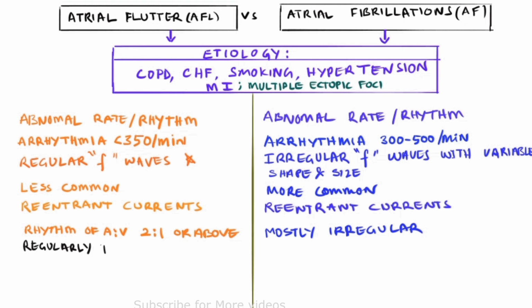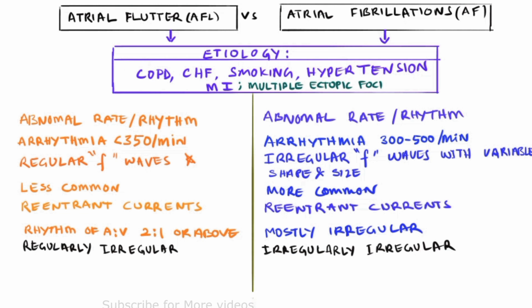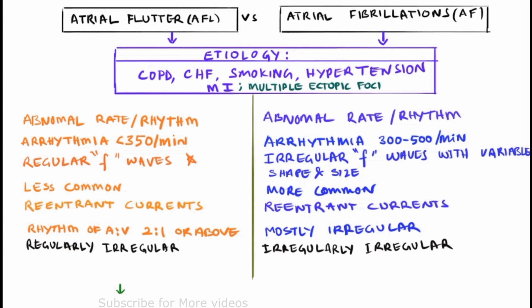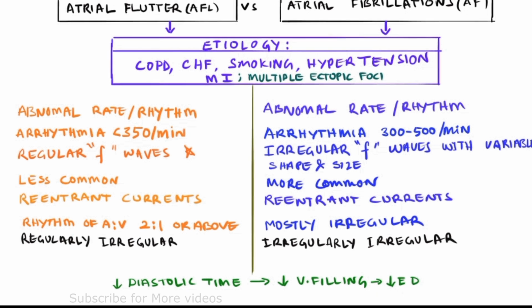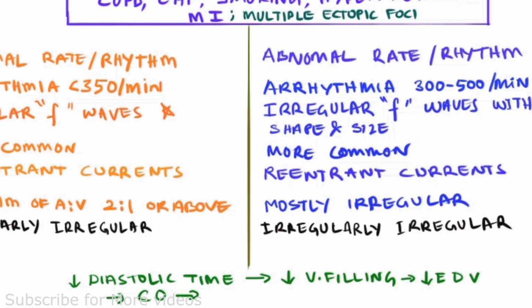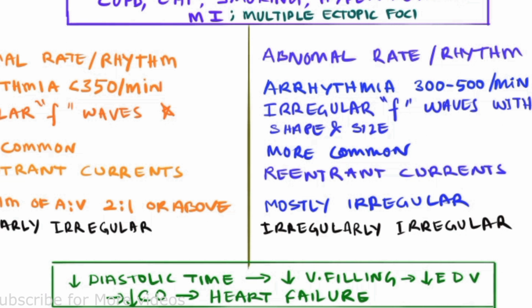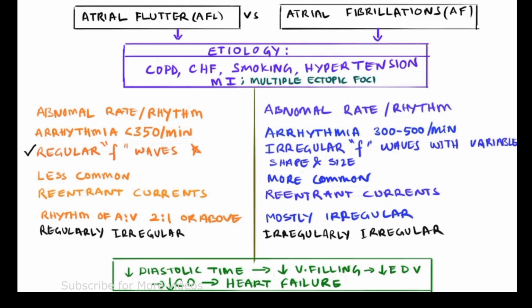So these are the very common differentiating features between atrial flutter and atrial fibrillation. In both cases, the diastolic time decreases very significantly, and that decreases the ventricular filling capacity. That leads to a decreased end diastolic volume and decreased cardiac output, finally leading to heart failure in both atrial flutter and atrial fibrillation.